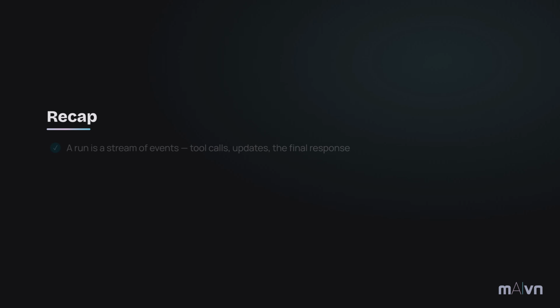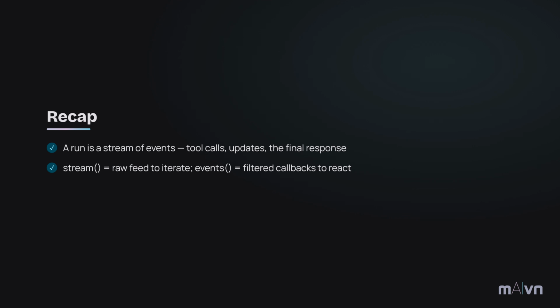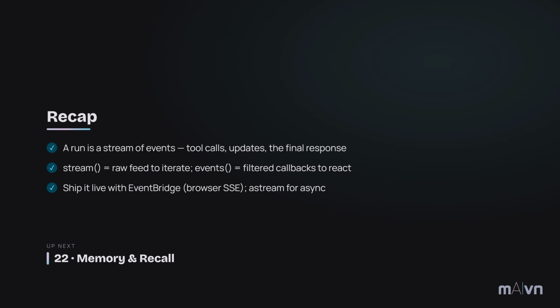To recap, a run is a stream of events: tool calls, updates, the final response. Stream gives you the raw feed to iterate. Events gives you filtered callbacks to react. Wire either into your app with EventBridge for the browser, and the work becomes visible as it happens.